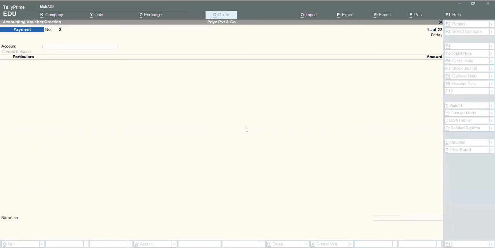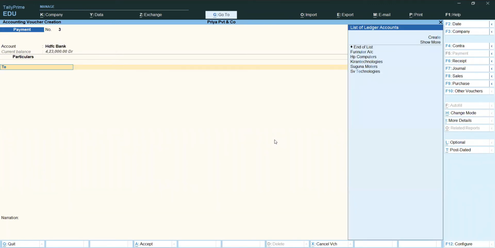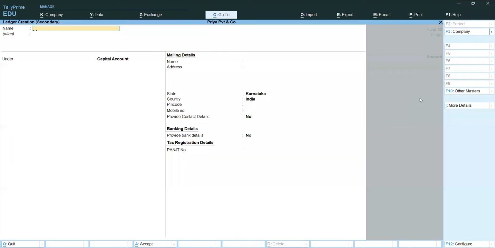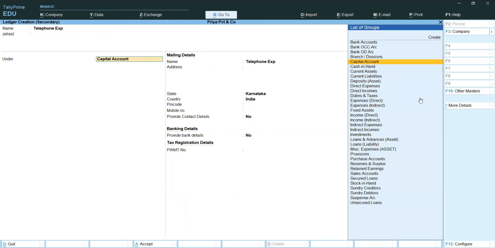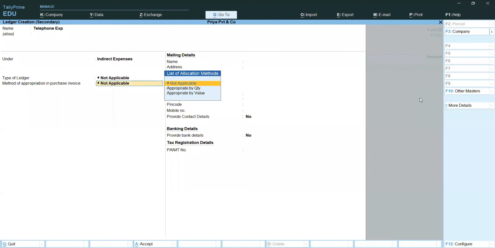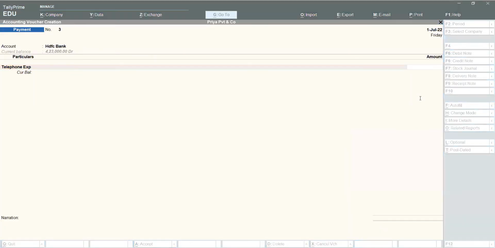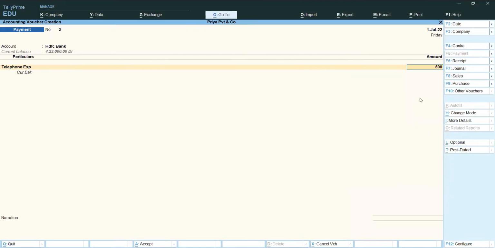Next, what we have? Paid telephone expenses by check. We are paying telephone expenses by check, HDFC Bank. Telephone expenses ledger we have not created. You can go to create, you can create telephone expenses. It comes under indirect expenses. So enter, you can save it. How much telephone expenses we are paying? 5,000 rupees. Enter, you can save it.